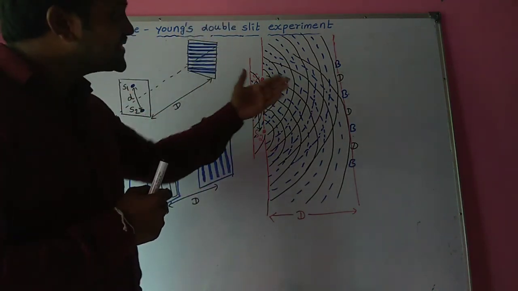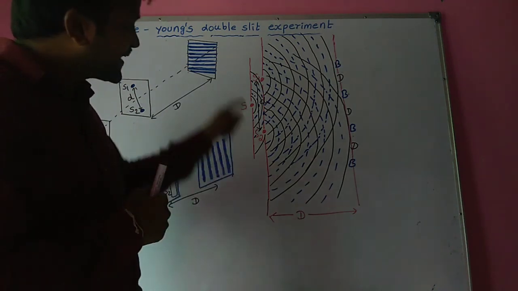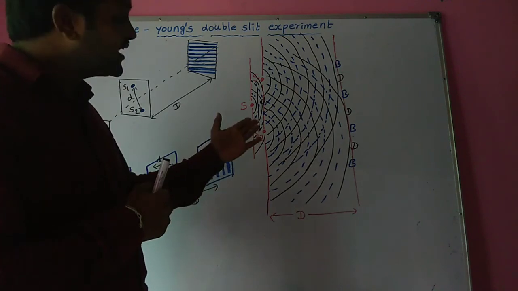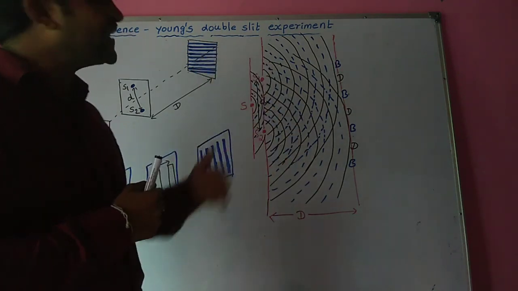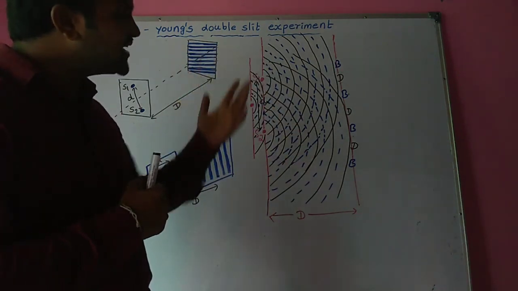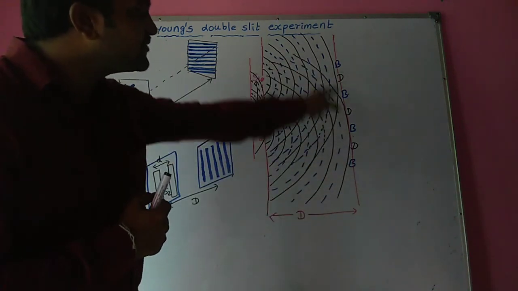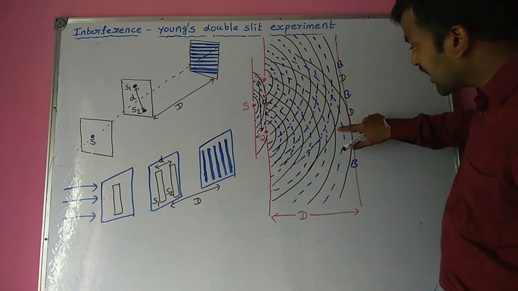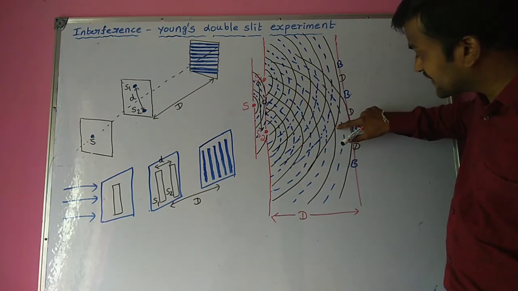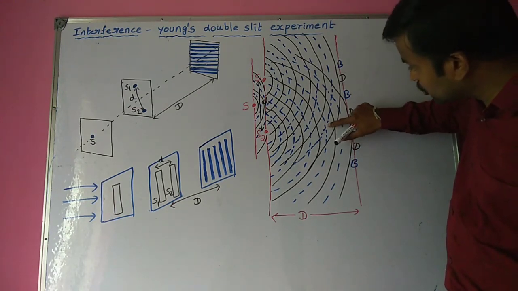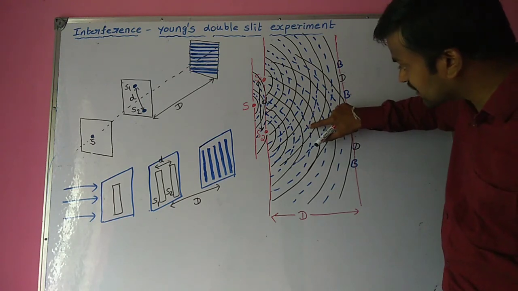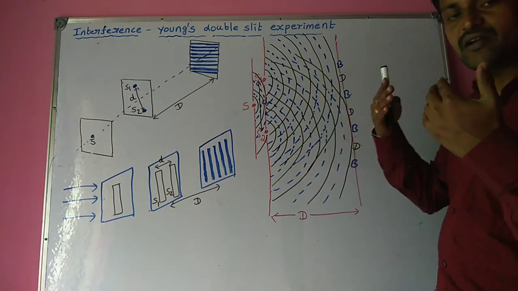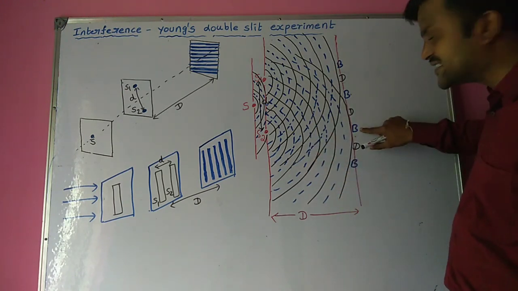And in some regions, the crest of one wave falls on the trough of another wave. Then the amplitude becomes zero and intensity is also minimum. Those regions are called dark regions which are represented with the letter D. At point B, two continuous circular arcs coincide. That means two crests here, two troughs here, again two crests, two troughs, two crests. Like that, where crests or troughs coincide, the bright region is formed.